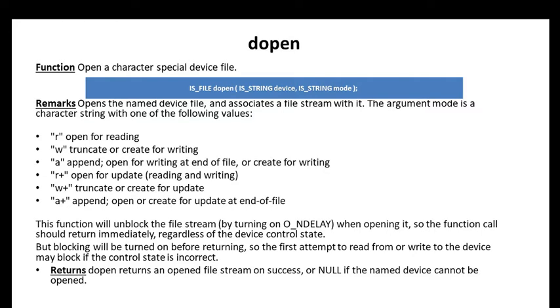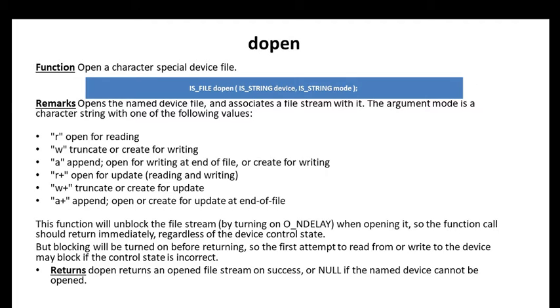This function will unblock the file stream when opening it, so that the function call should return immediately regardless of the device control state. But blocking will be turned on before returning, so that the first attempt to read from or write to the device may block if the control state is incorrect. What happens if the control state is incorrect? That will block the first attempt to read from and write to the device.